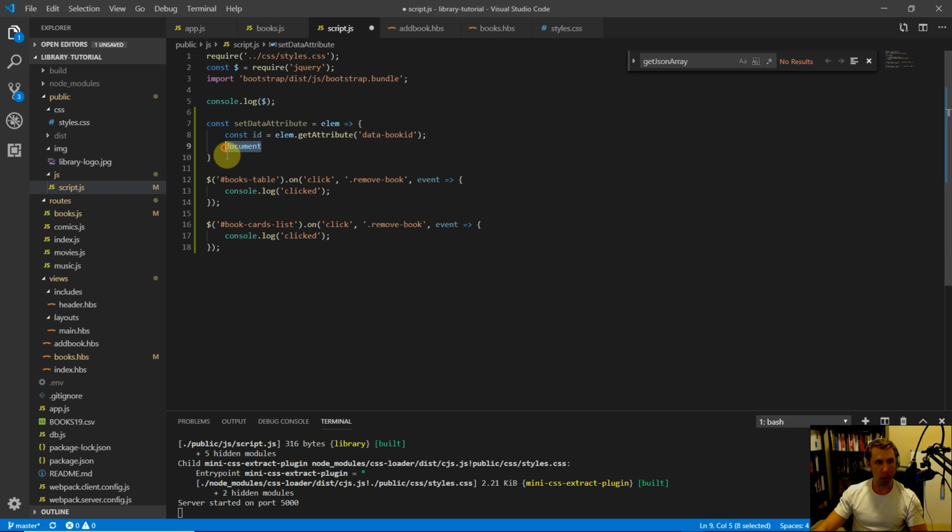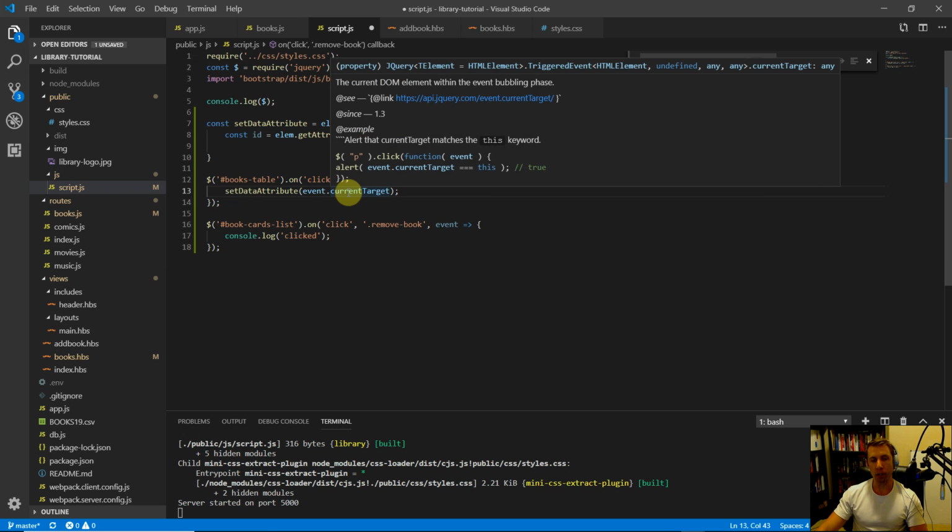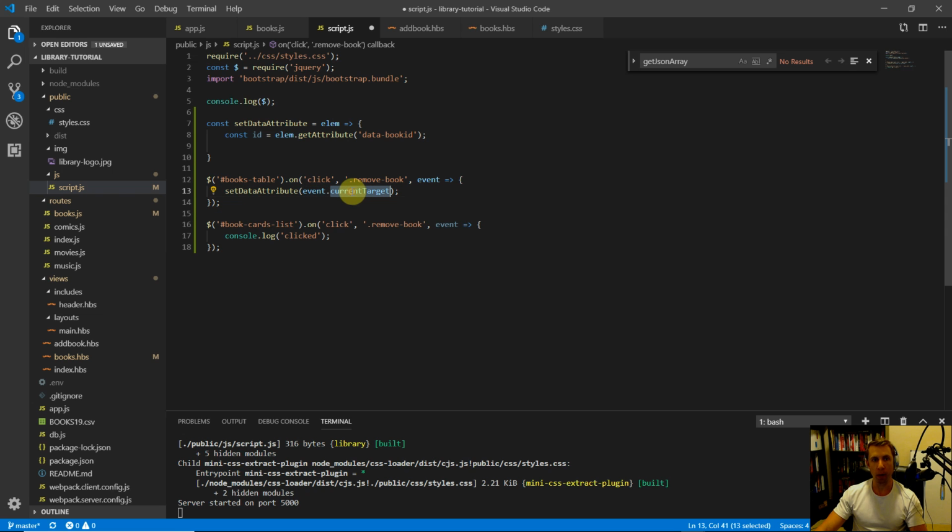So we need to call this function each time there's a click, right? So let's get rid of these console logs down here, and we'll say setDataAttribute, and we're going to pass in the event.currentTarget, and that basically means whichever HTML element was clicked on, it's going to be stored in the current target.